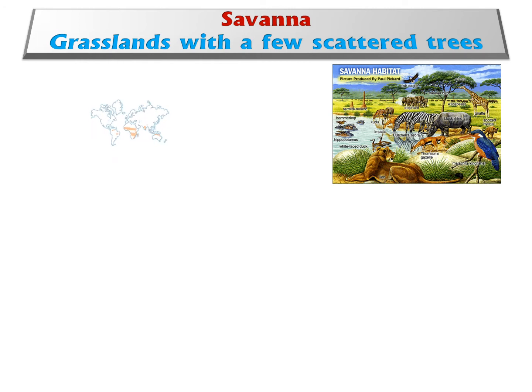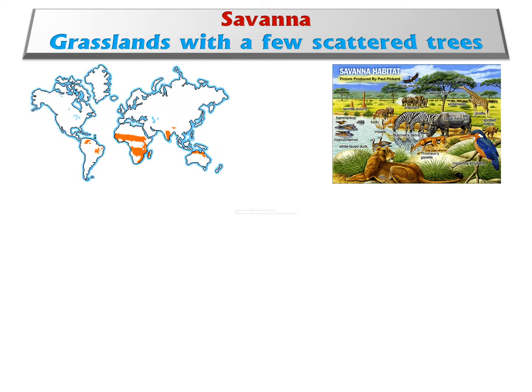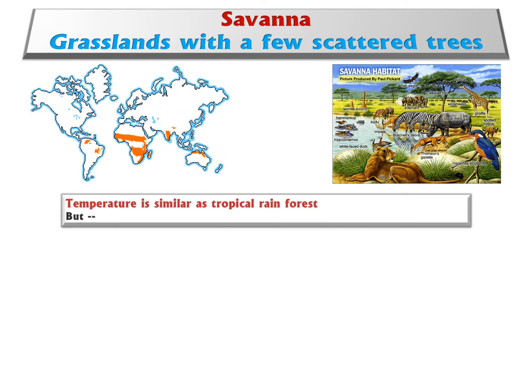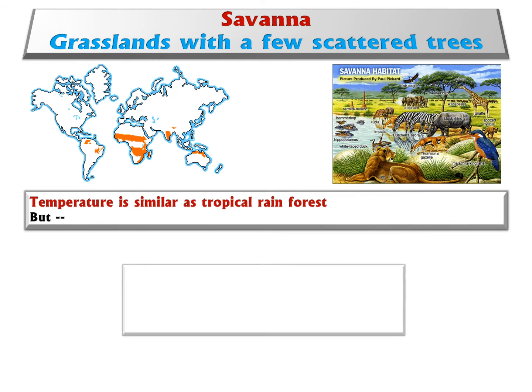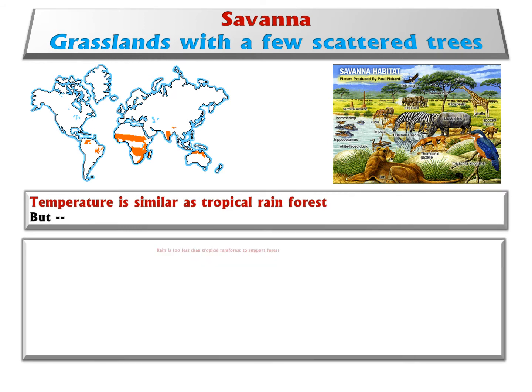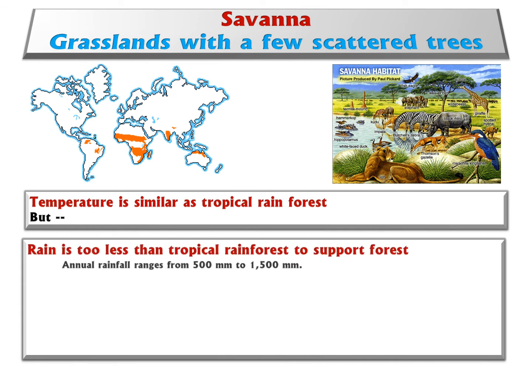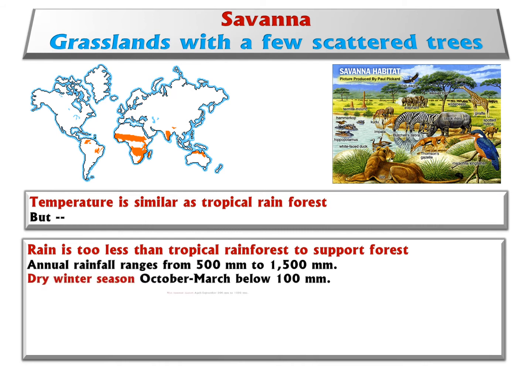Where are they located? In the subtropics. You see the savanna, then you see big animals, because there is grassland and some trees. They can work together and support each other. Temperature.